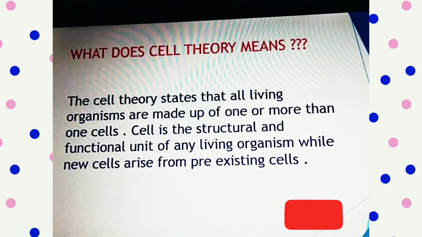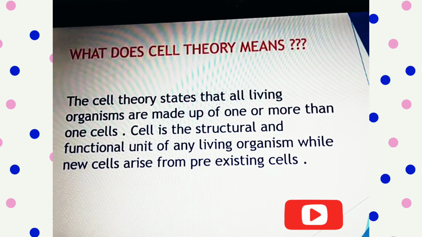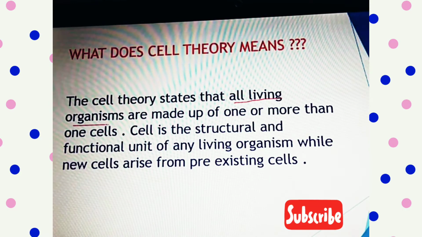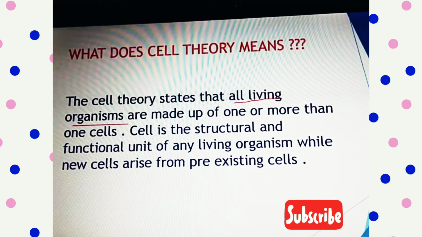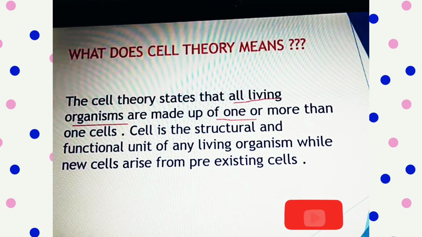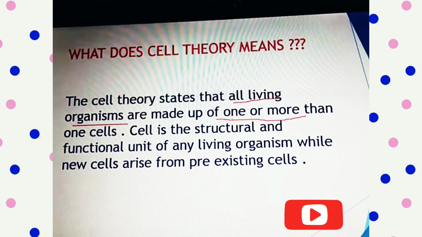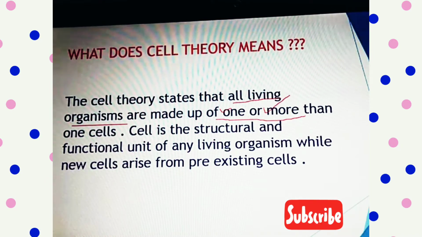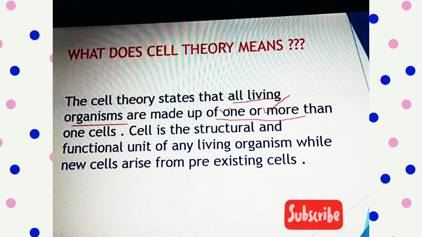Cell theory states that all living organisms are made up of one or more than one cell. The organisms which are made up of one cell are known as unicellular, and those with more than one cell are called multicellular.